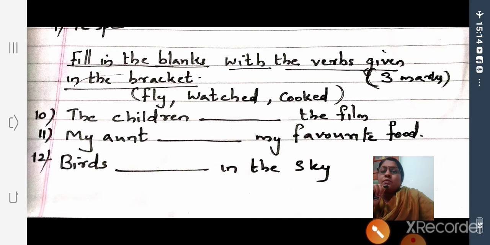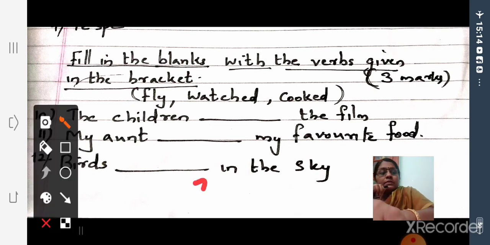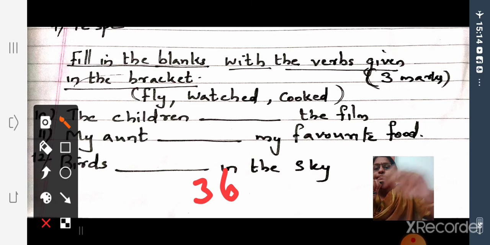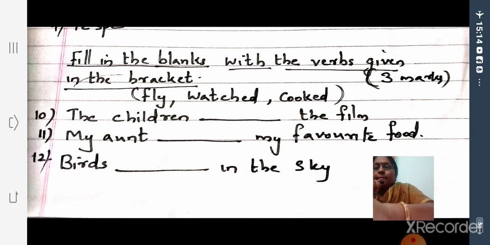Okay, this question I got from the reader. Reader page number 36, that is grammar worksheet 2, Exercise C. So study those words on page number 36. Reader grammar worksheet 2, Exercise C. Okay.